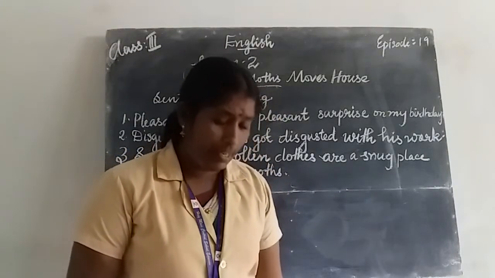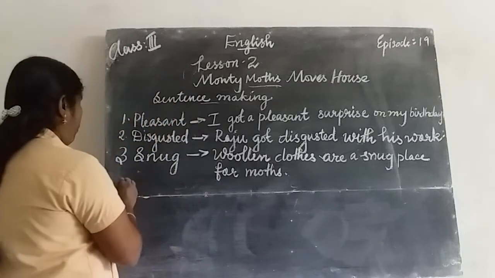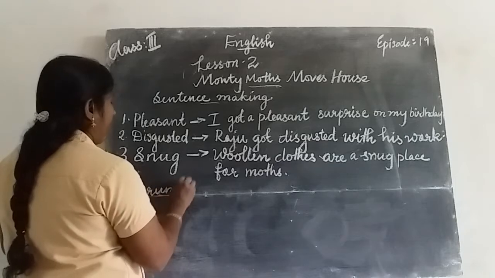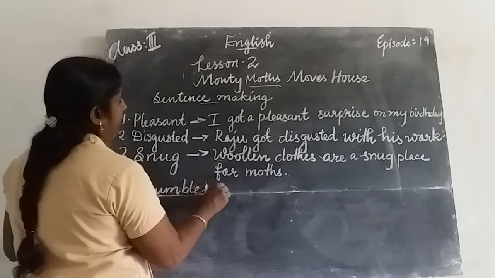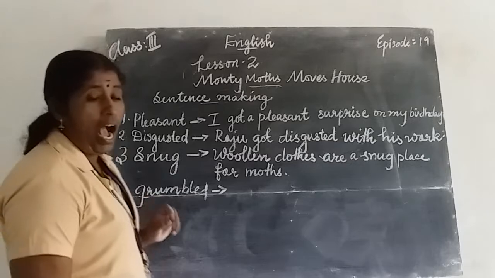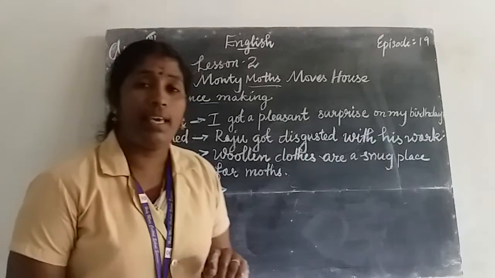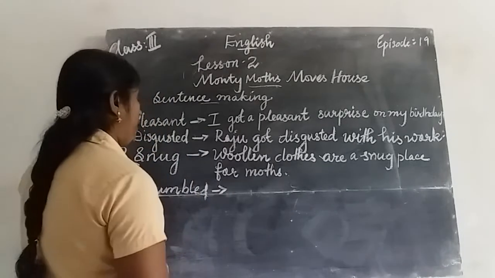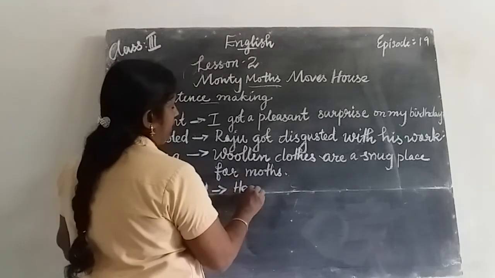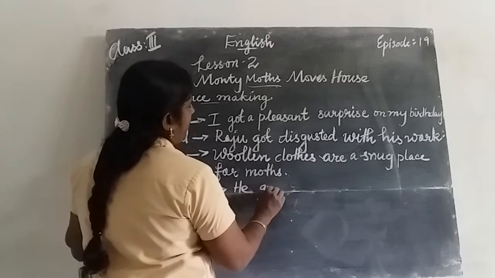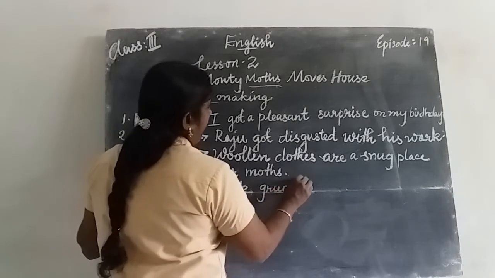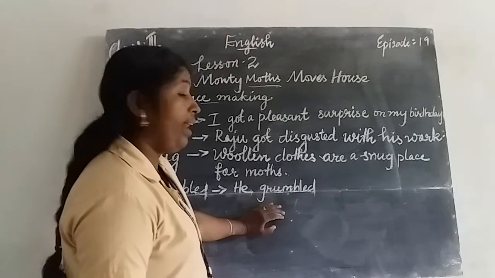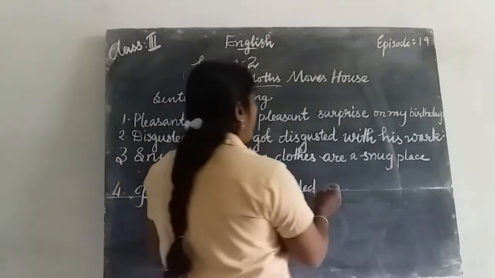Grumbled. He grumbled to his friend. Fourth one, grumbled. G-R-U-M-B-L-E-D, grumbled. He grumbled to his friend.